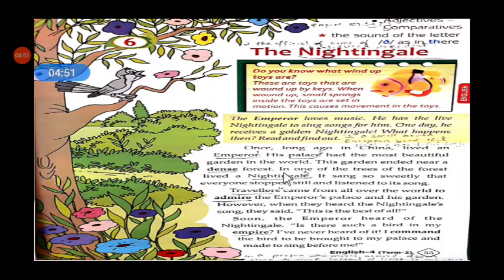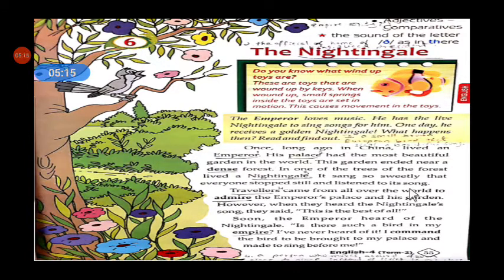Next, in one of the trees of the forest lived a nightingale, that small bird which sings so beautifully. It sang so sweetly that everyone stopped still and listened to its song.